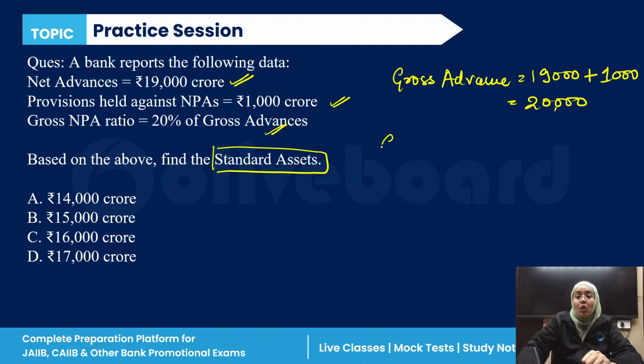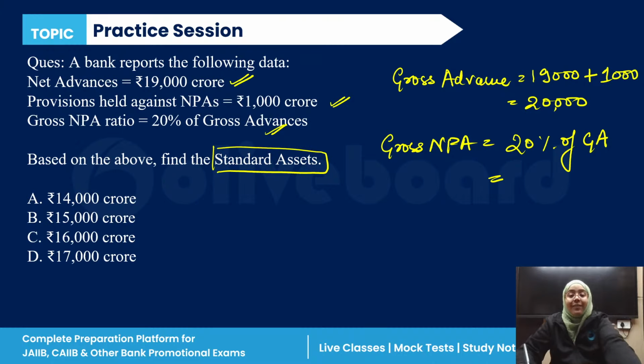Now the gross NPA is 20% of the gross advance. So 20% of 20,000 is 4,000, right?